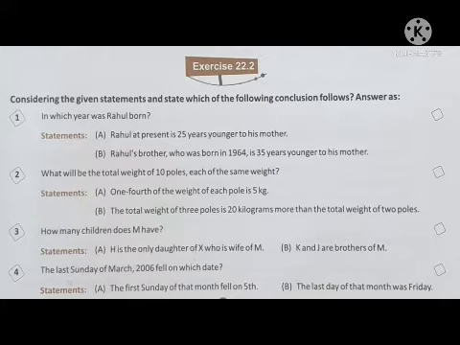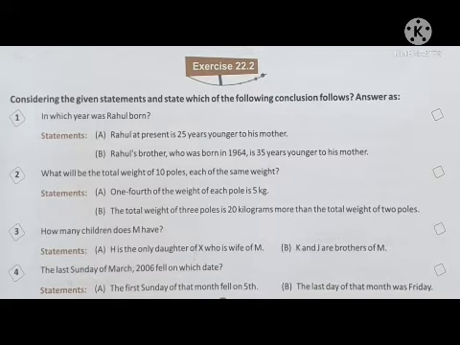Now going to the second question. What will be the total weight of 10 poles, each of the same weight? Statements are given. A: one fourth of the weight of each pole is 5 kg. With the help of this, we can find out the full weight of the pole. And B says that the total weight of 3 poles is 20 kg more than the total weight of 2 poles. So here we can find out the answer from this statement also. That means each one is sufficient to find out the answer. So here the correct option will be B, if only statement B is sufficient.